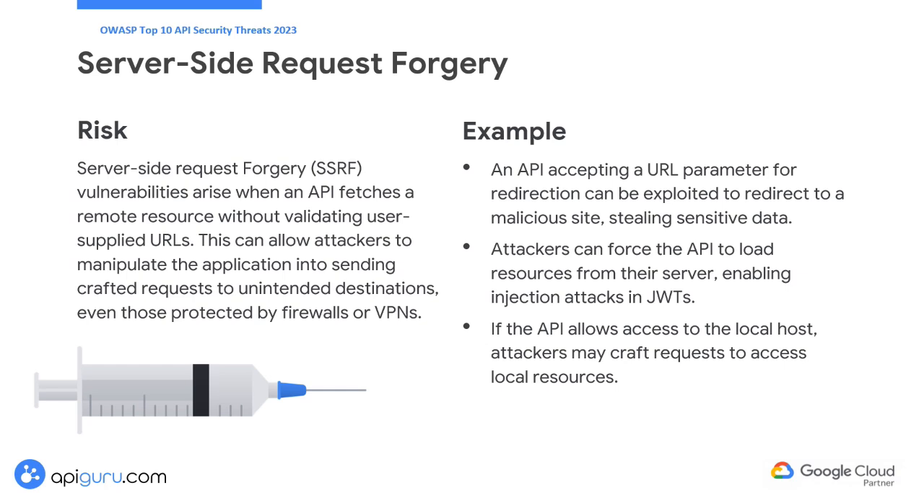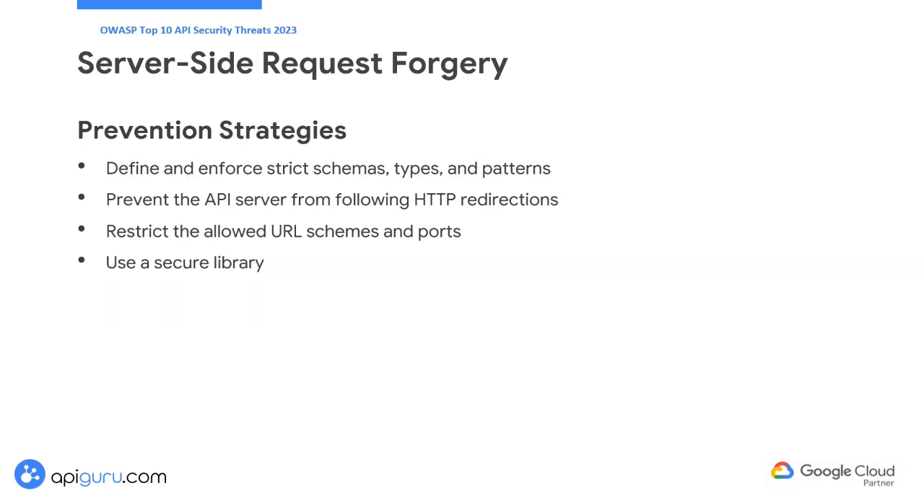An attacker could force the API to load resources from a server they control, facilitating critical injection attacks in JWTs. If an API inadvertently allows access to the local host, an attacker might craft requests that access local resources. To mitigate SSRF risks, define and enforce strict schemas, types, and patterns for incoming requests at both design and runtime. Prevent the API server from following HTTP redirections and implement an allow list for permitted redirects or accesses.